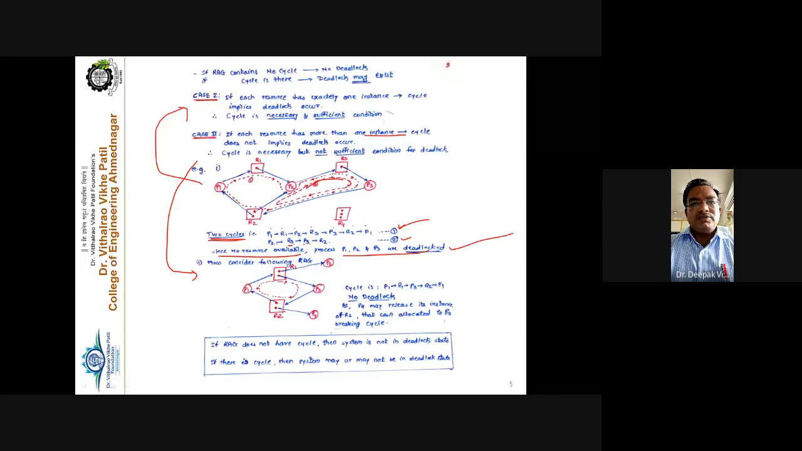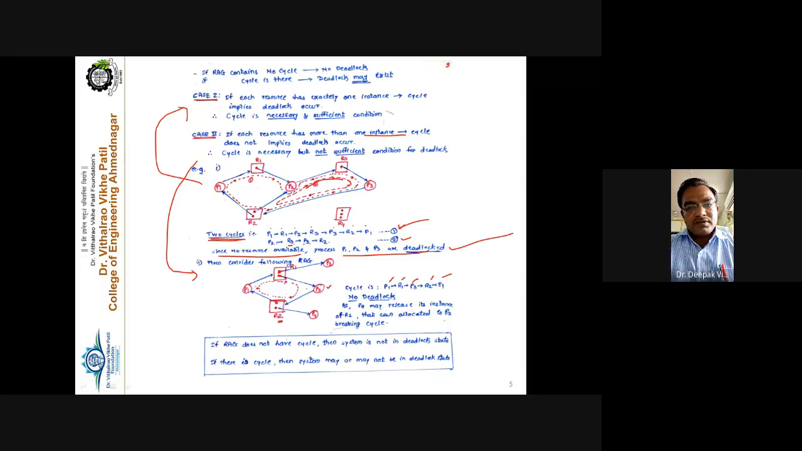Now, consider the following resource allocation graph. P1 is demanding resource R1, but one instance of R1 is allocated to process P2. In the second graph, one instance of R1 is allocated to process P3. Now the P3 process is demanding one instance of resource R2, and one instance of R2 is allocated to P4, and one instance is allocated to process P1. So yes, there is a cycle. The cycle is P1, R1, P3, R2, P1.